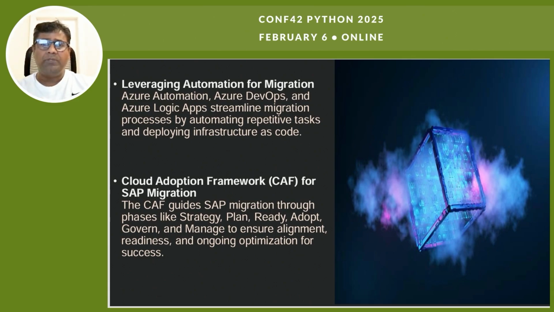Azure DevOps allows you to define infrastructure as code, enabling repeatable deployment and ensuring consistency across environments. Azure Logic Apps can automate workflows and integrate various systems without manual intervention. That is the best part we have in automation.